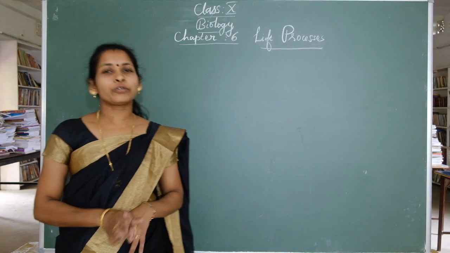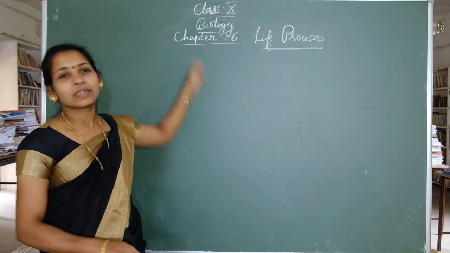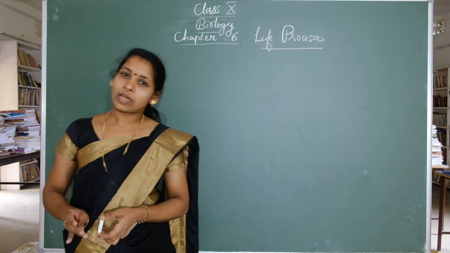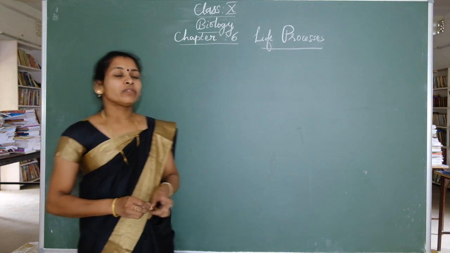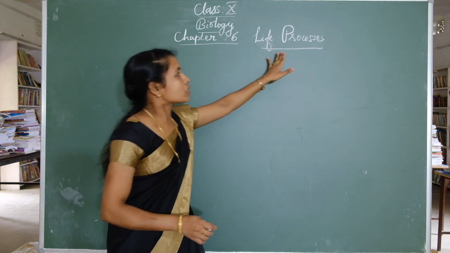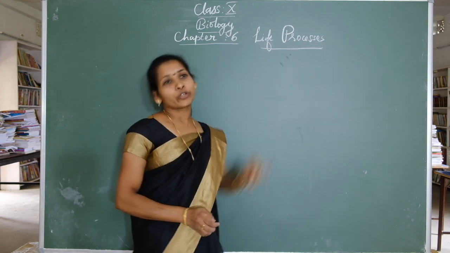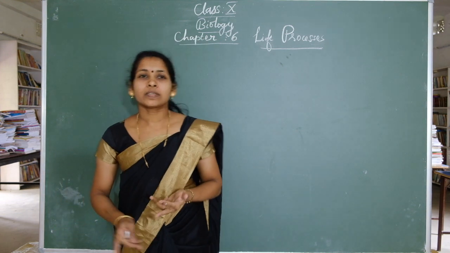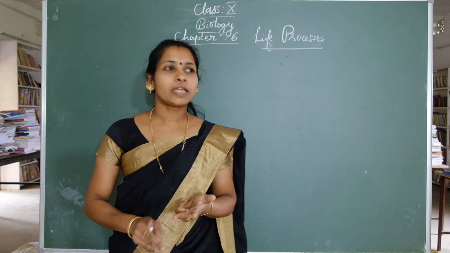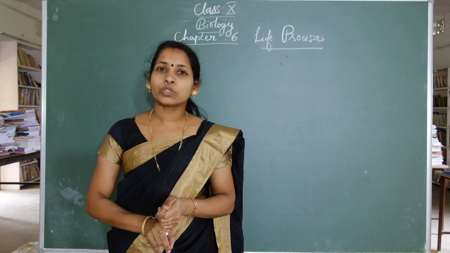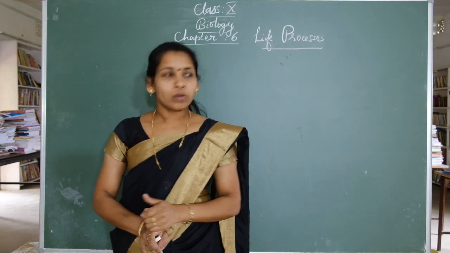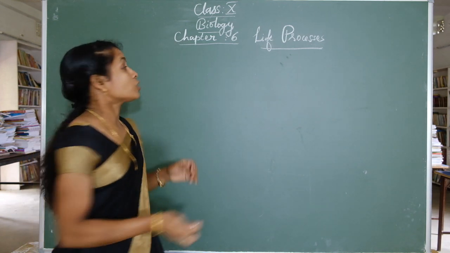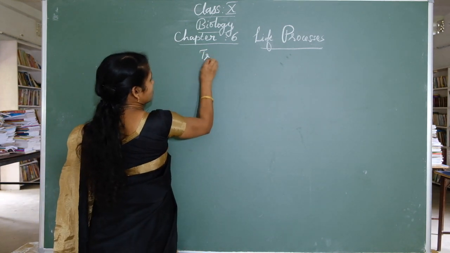My dear students, today we are going to study class 10 biology chapter 6, life processes. Already we had studied about the life processes. This chapter includes 4 main topics. What are the 4 main topics? First one, nutrition. Second one, respiration. Third one, transportation. Then fourth one, excretion. Now we will study about transportation in plants.